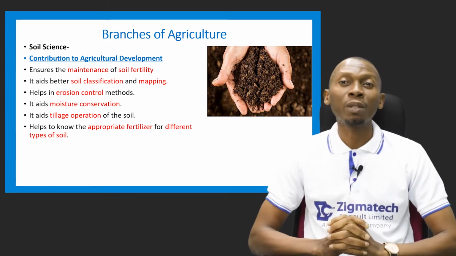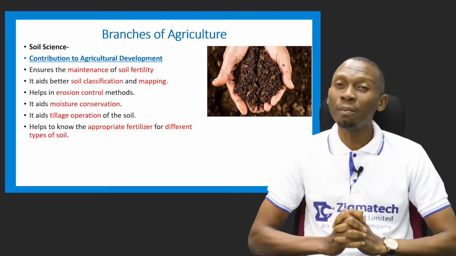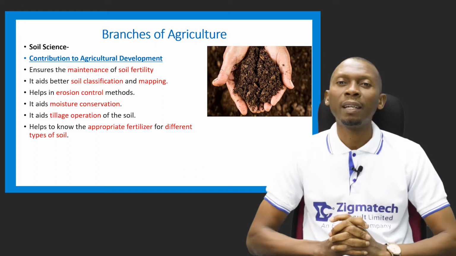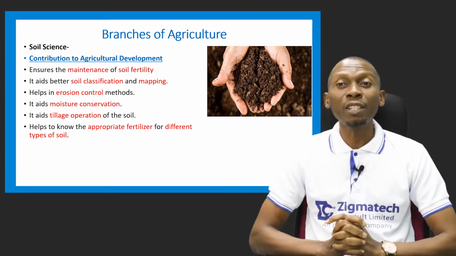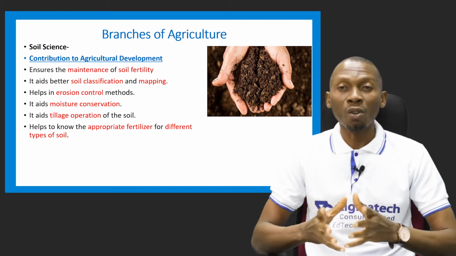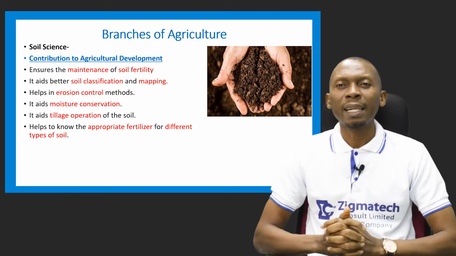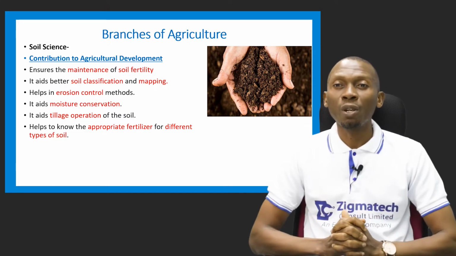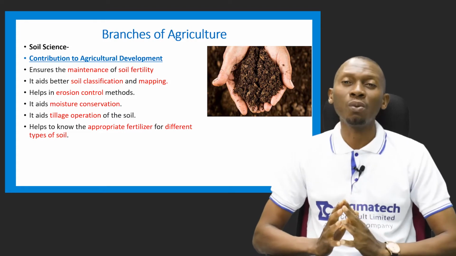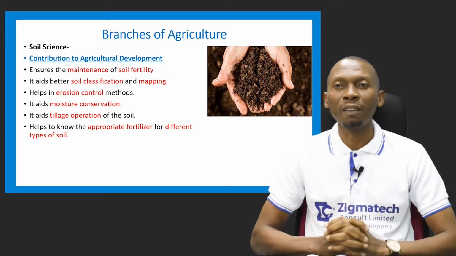Also aids moisture conservation. Also aids tillage operations, which are some of the activities you perform in the soil before you plant your crops. And it also helps us to know the appropriate fertilizers for the different types of soils that we have.